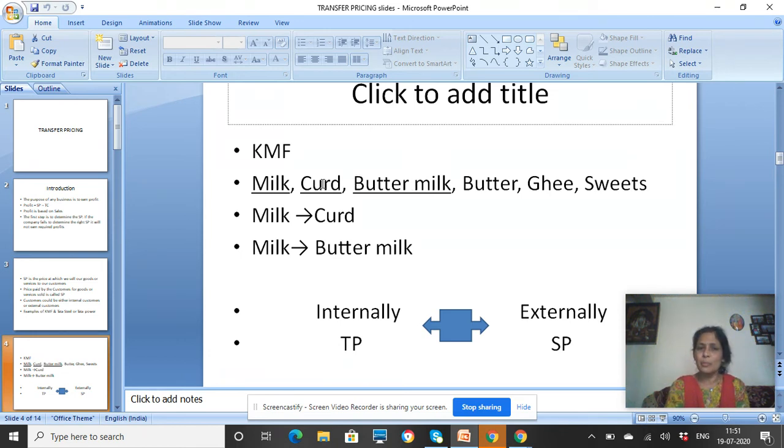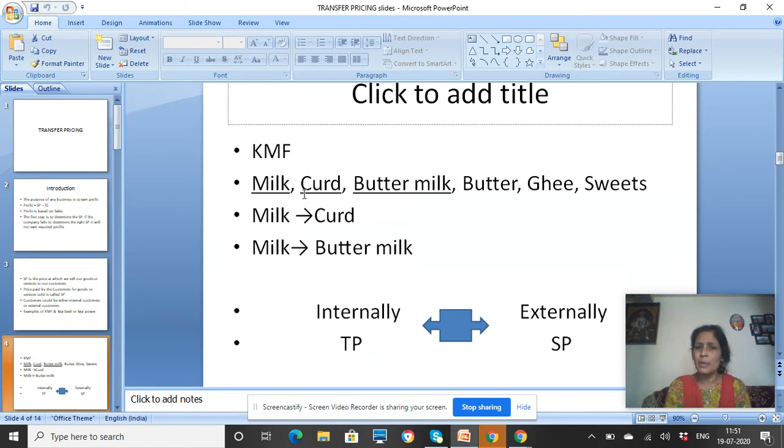If these two departments, curd and buttermilk department, were to buy milk internally from their own sister department, milk department, and pay a price for it, such price paid is called as transfer price.